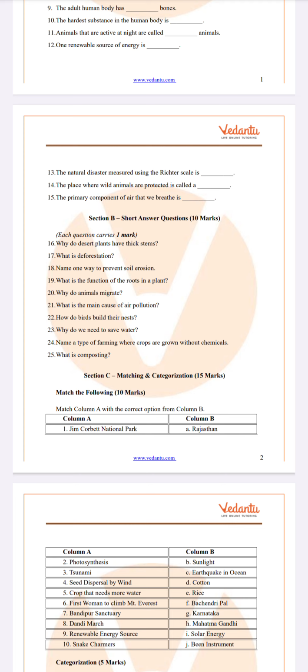Name a type of farming where crops are grown without chemicals. Organic farming is a type of farming where we use only natural fertilizers and avoid chemical pesticides. So the answer is organic farming. What is composting? Composting is a process of recycling organic waste into nutrient-rich soil fertilizer.